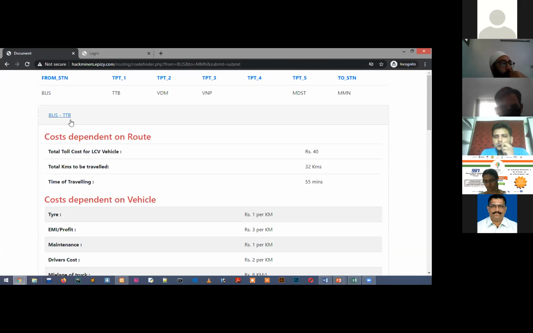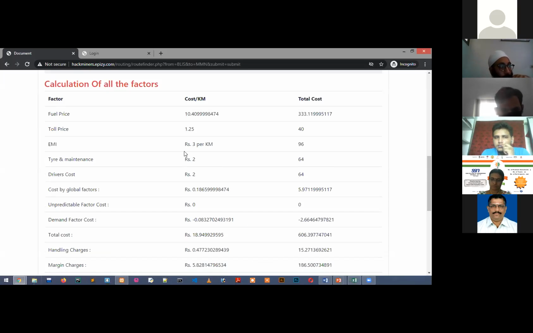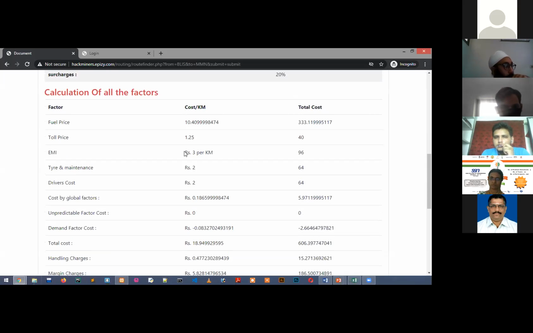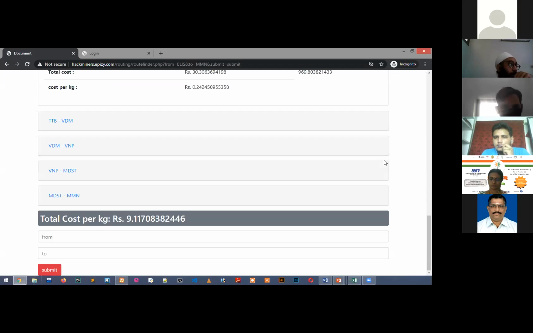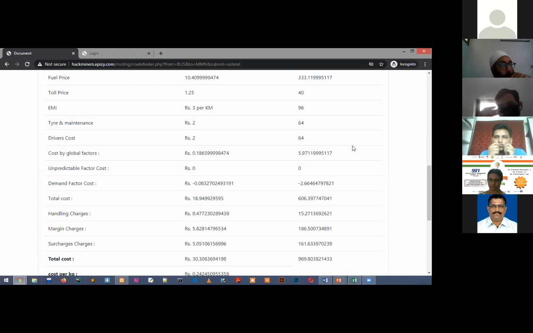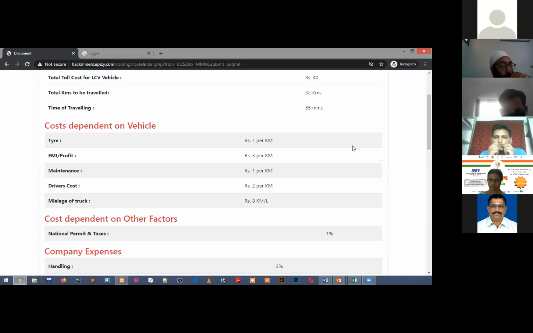Yes, sir. If I see the earlier one, where the data was provided for this location, the rate was again 10 rupees. So it's coming out to be 9.11. So that's the difference, sir. Vehicle costs are different for you and us. We can get the mileage of the vehicle and the EMI kind of thing from the internet, but we can't get the driver cost, maintenance, or tires. It's up to you what you put here.